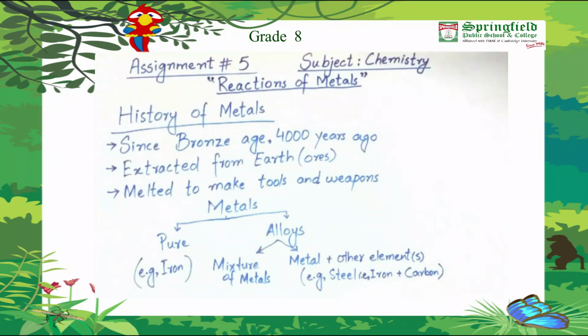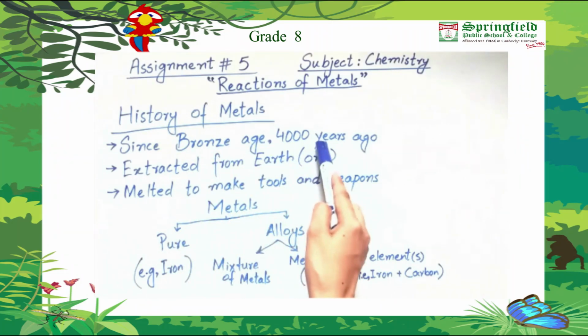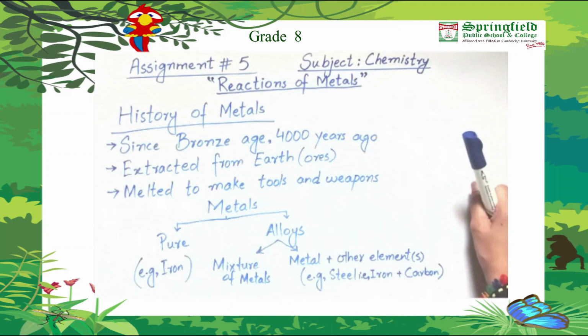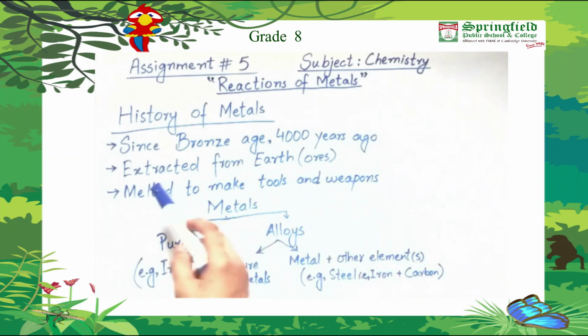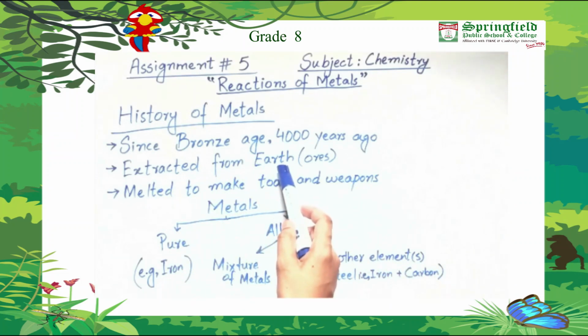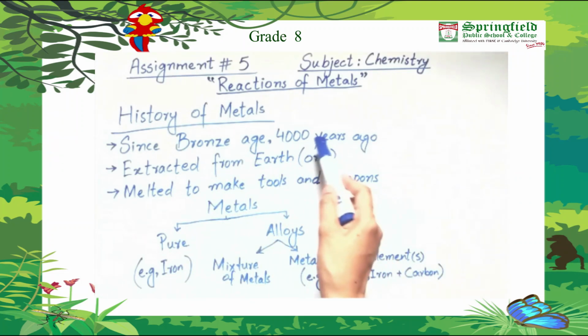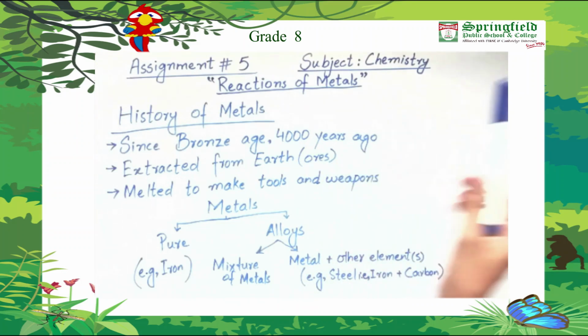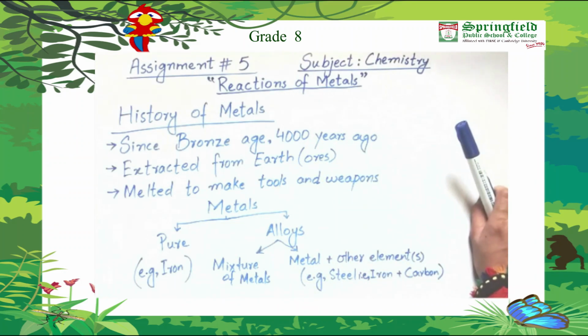Let's see the history of metals. Metals have been used by humans since the Bronze Age. It means that since 4,000 years ago they have been used by humans. How did they use them? They extracted them from the earth. The old people and the modern people also extract them from the earth in the form of ores.